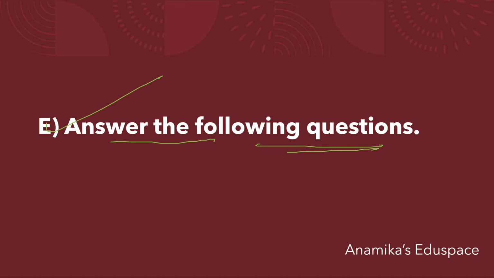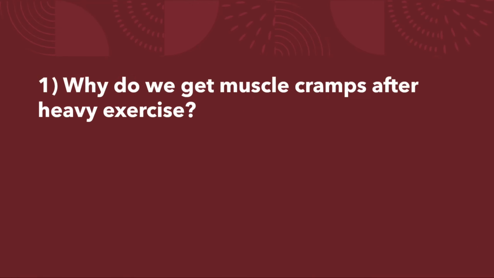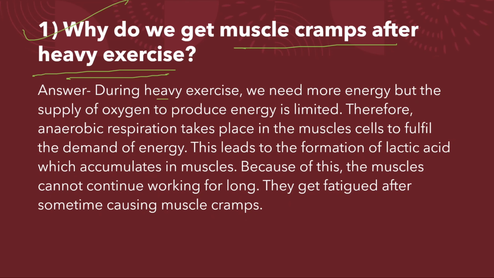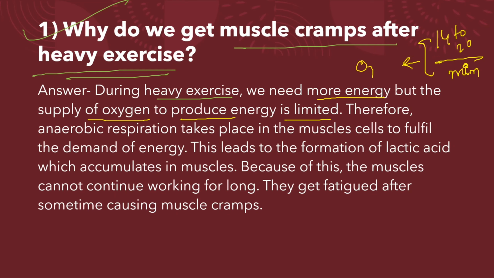Answer the following questions. These are our long answer questions. First question. Why do we get muscle cramps after heavy exercise? Answer. During heavy exercise, we need more energy, but the supply of oxygen to produce energy is limited, because you are only breathing 14 to 20 times per minute. So after breathing only you will get the atmospheric oxygen.